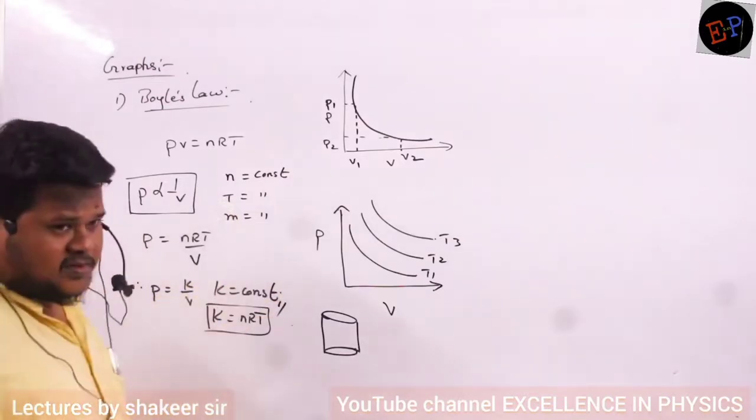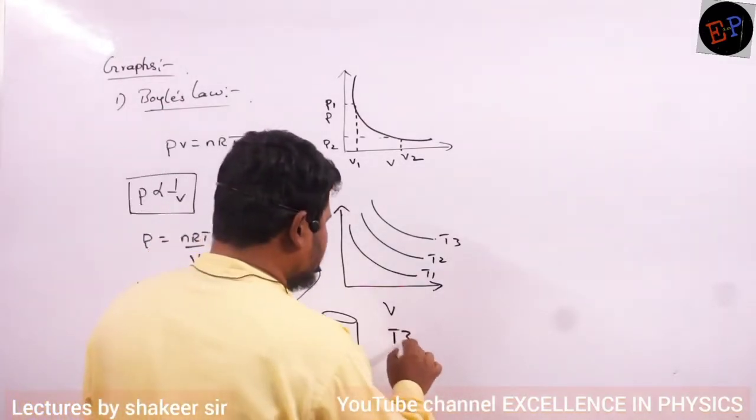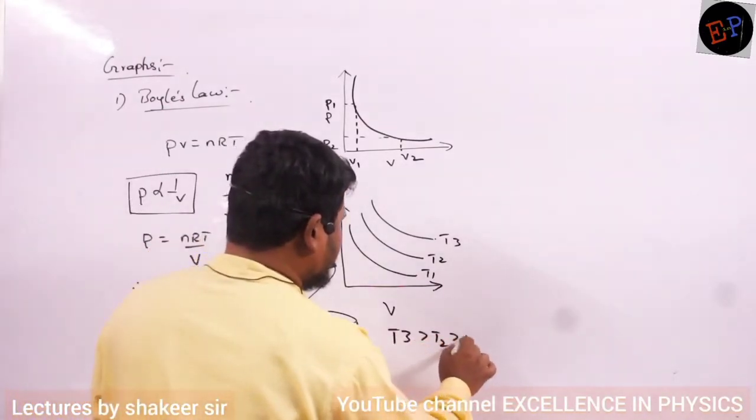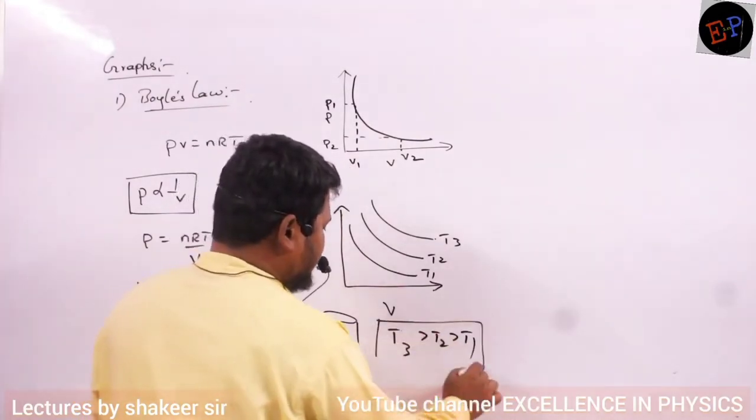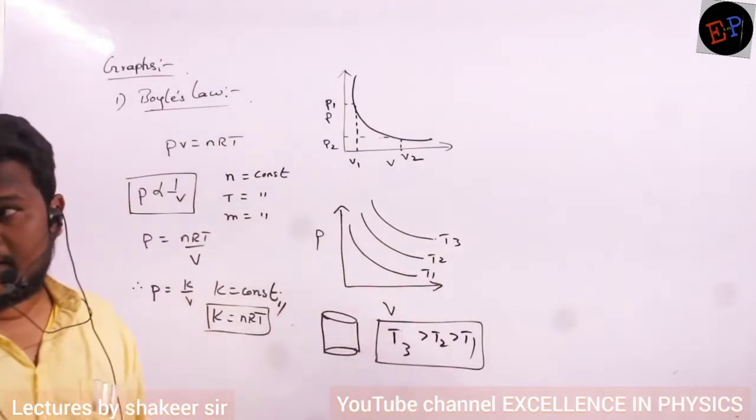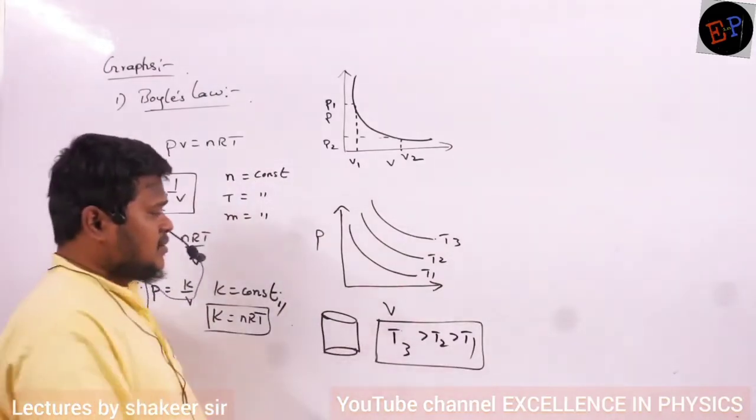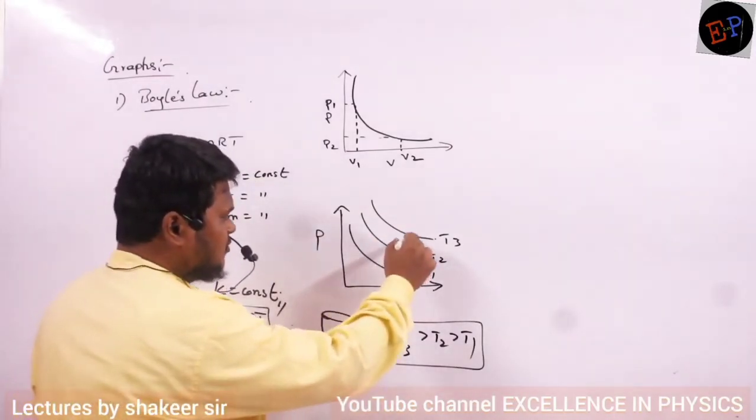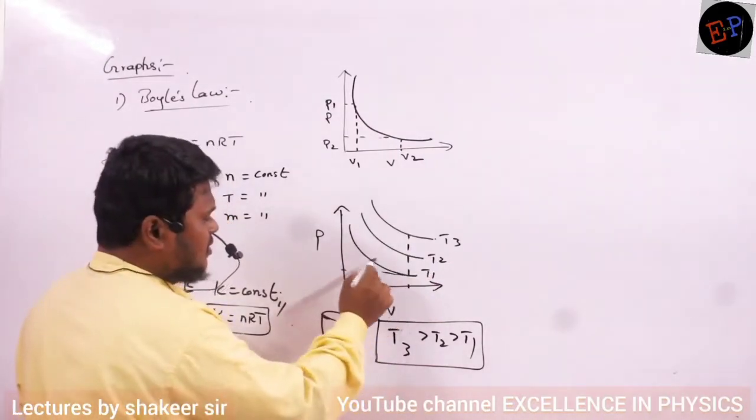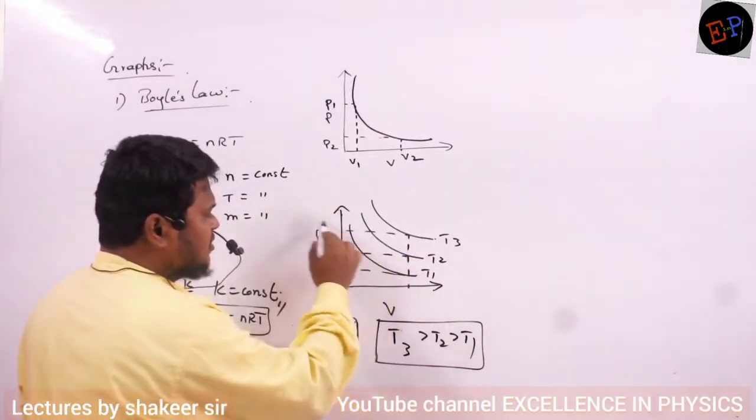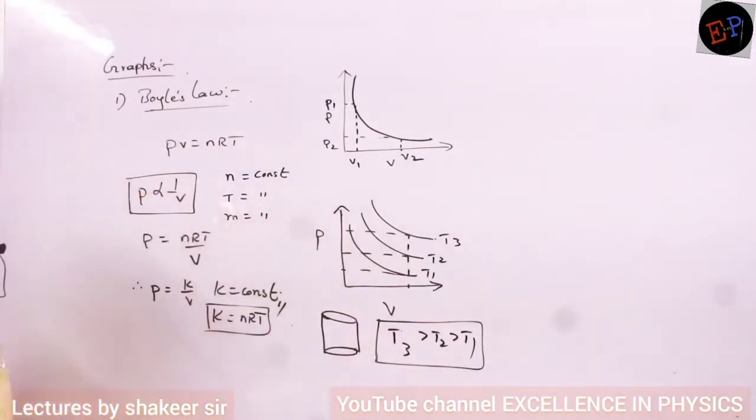T3 is maximum, you are saying. It means you are saying that T3 is greater than T2, which is greater than T1. This is what you are saying, no? How can you say? Volume constant. Oh, okay. If I take constant volume, what will happen? Pressure is directly proportional to temperature. How can you say pressure is directly proportional to temperature?